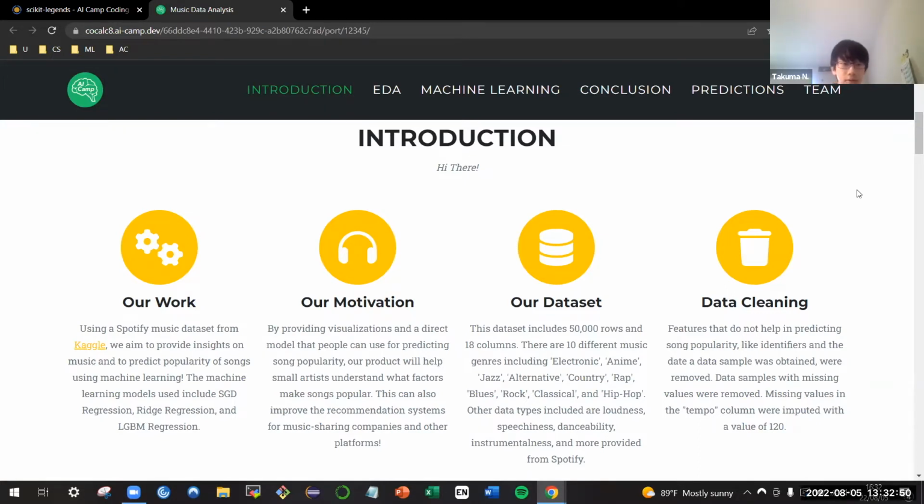Our dataset includes 50,000 rows and 18 columns, including 10 different music genres and other elements such as loudness, speechiness, danceability, instrumentalness, and more, provided from Spotify. We clean the data by removing some features that do not help in predicting song popularity, like identifiers and the date a data sample was obtained. Data samples with missing values were also removed. Missing values in the tempo column were imputed with a value of 120.